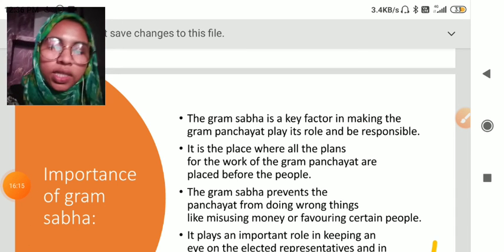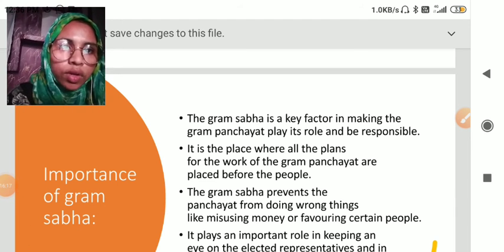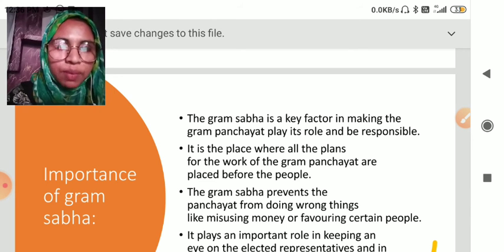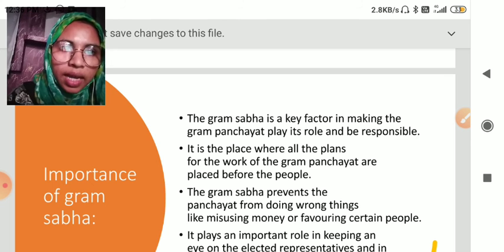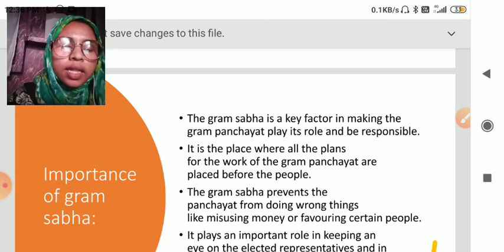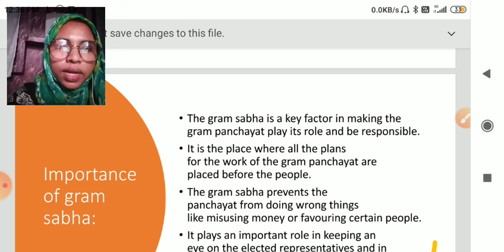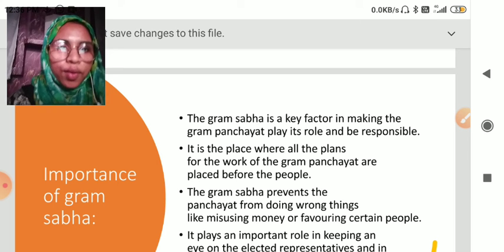So can you imagine how Gram Sabha is doing all these things? So my dear friends, Gram Sabha is the most powerful authority and they can approach the Gram Panchayat any moment, any time. So this is how the Gram Sabha makes the Gram Panchayat play its important role and be responsible.